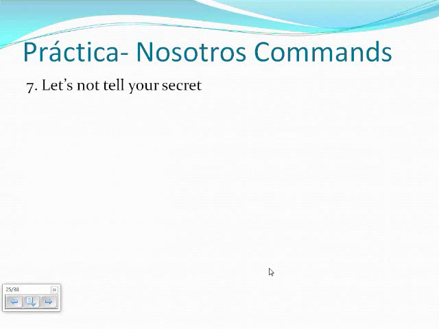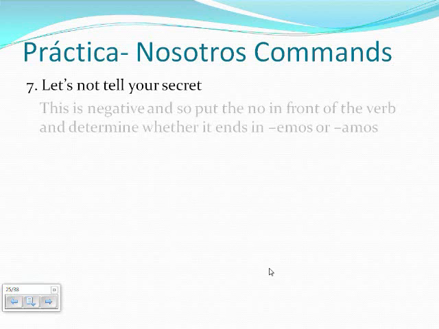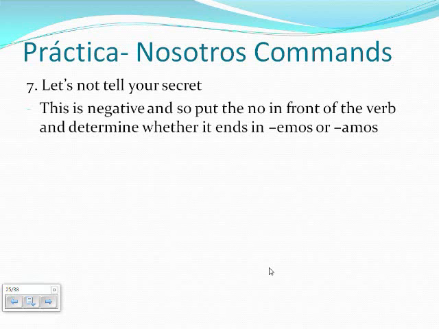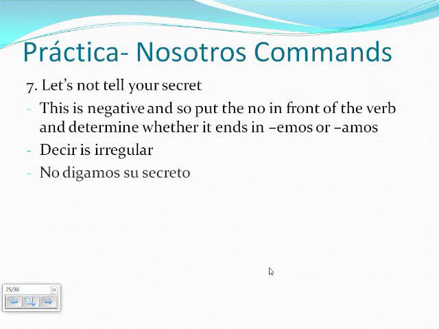Number 7, let's not tell your secret. This is a negative, so put the no in front of the verb and determine whether it ends in emos or amos depending on the verb ending. Decir is irregular, so the command will be no digamos su secreto.